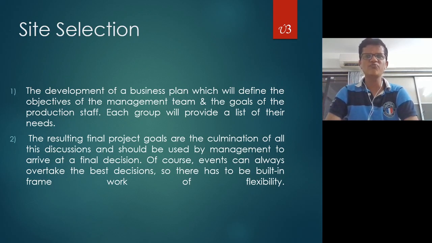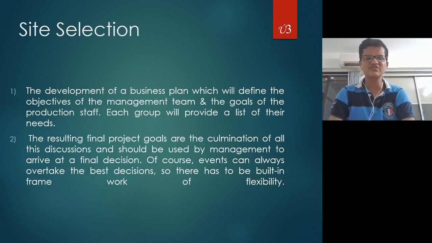Each group from the company will come up with their requirements, like the management team, the production team, the QC team, and the warehousing team. All teams come together and give their objectives, that we need this much space or this much area for our work.